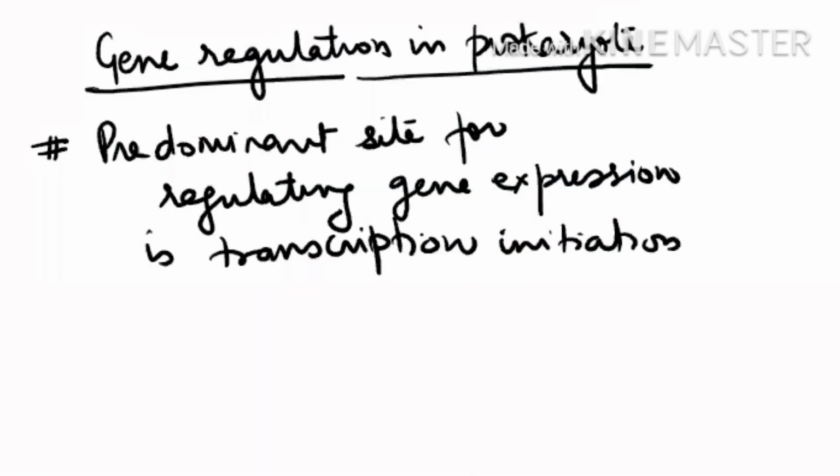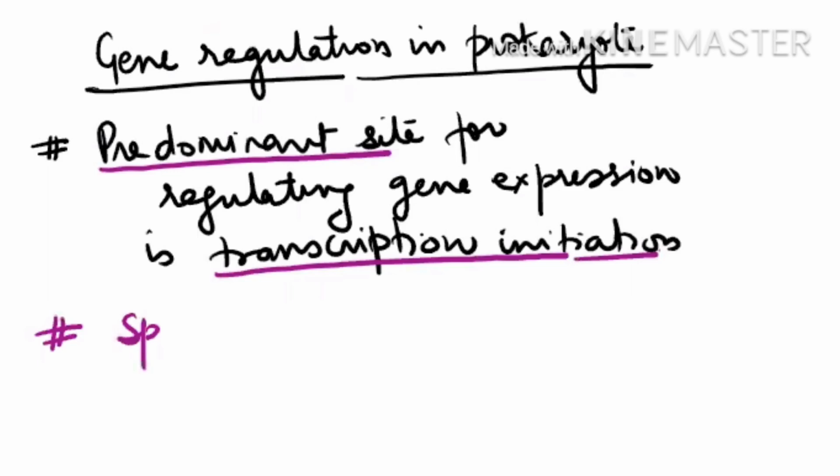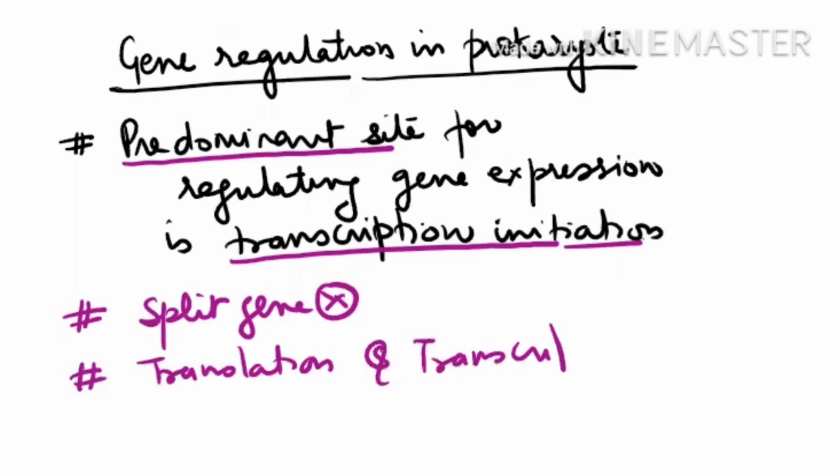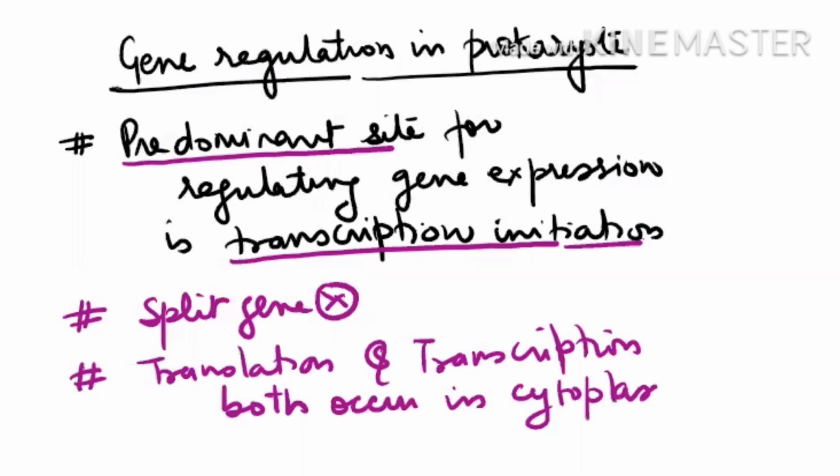But in prokaryotes, the predominant site for regulation of gene expression is only transcription initiation. The reason is that prokaryotes don't have split genes. And second, transcription and translation both occur in the cytoplasm, so before the transcription is complete, the translation process will start. So the only point where they can regulate their gene expression is transcription initiation. So they have developed the operon concept to regulate gene expression.